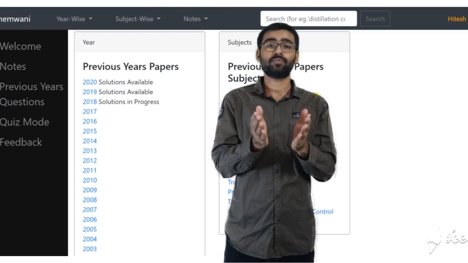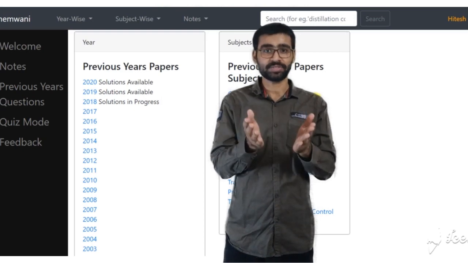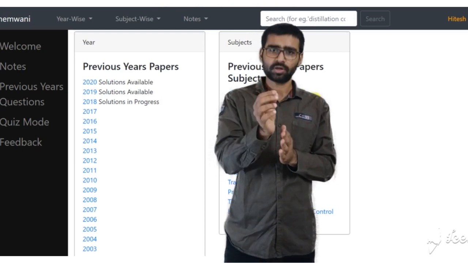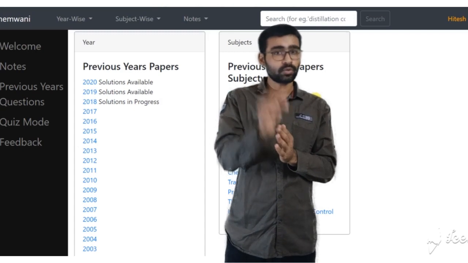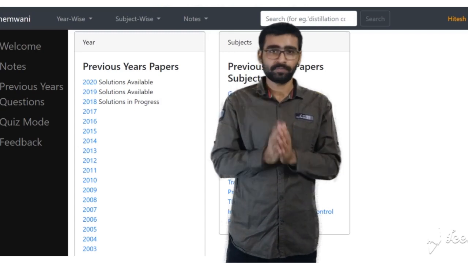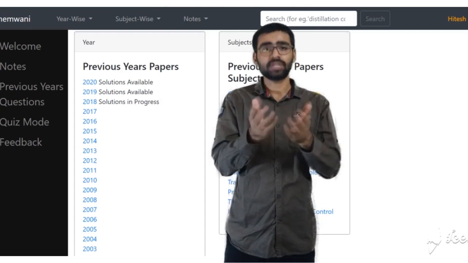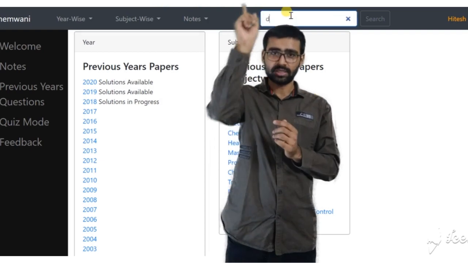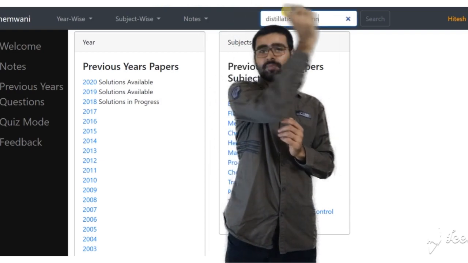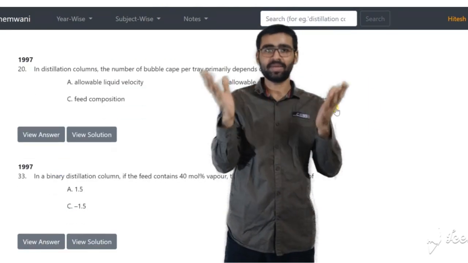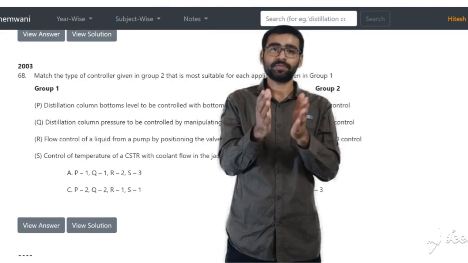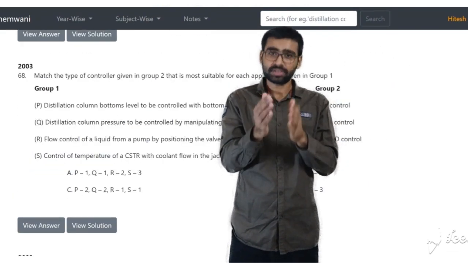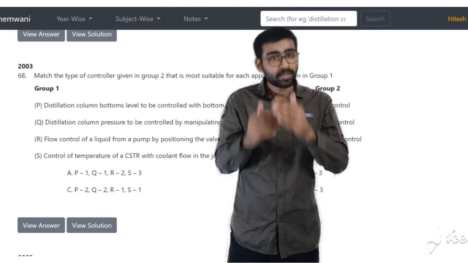Thirdly, there is a flagship feature of this portal, a search feature. You can search for a particular topic and find previous year GATE questions related to that topic. For example, you studied the distillation column. So just put distillation column in this search bar and press the search button. Let the magic begin.